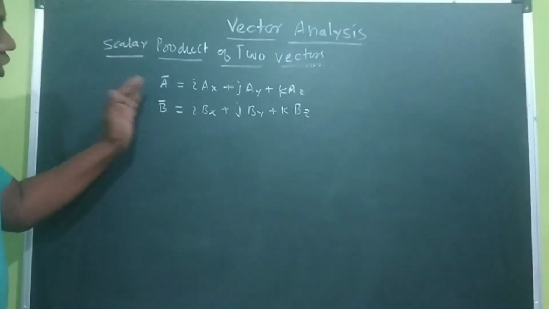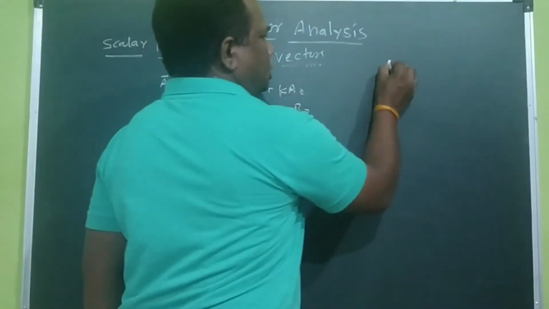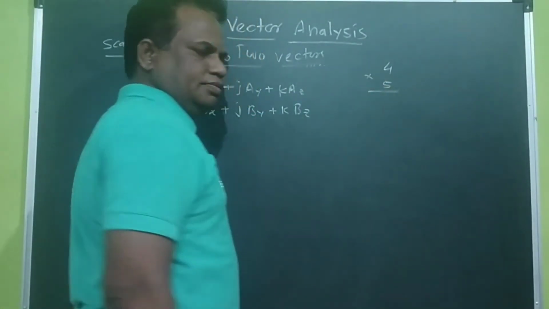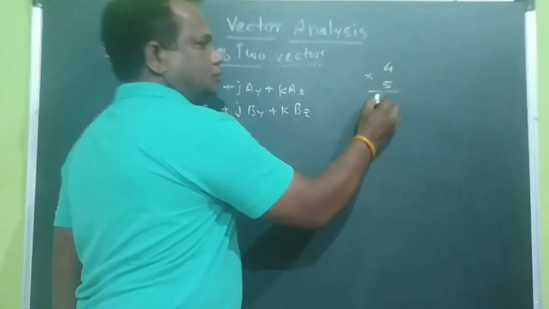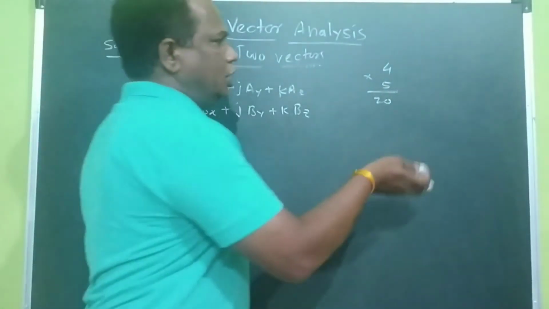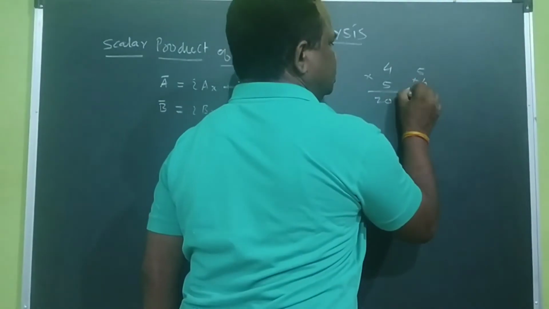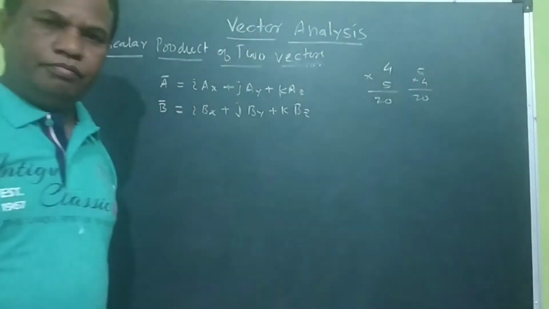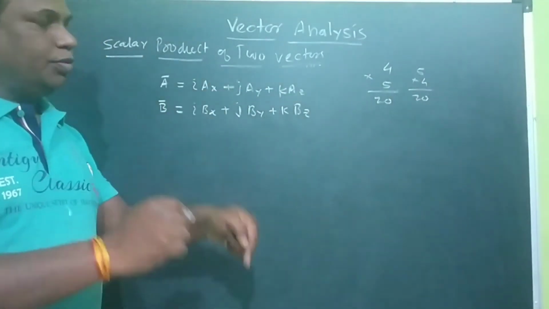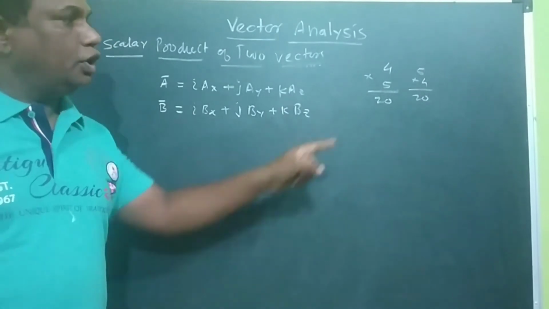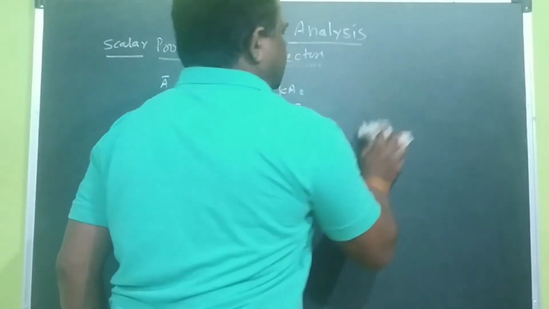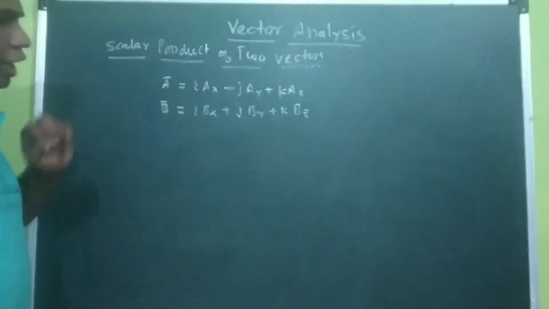When we consider scalar quantities, suppose 4 is a scalar quantity and 5 is another scalar quantity. If you multiply them, the answer is 20. If we interchange 5 and 4, again the answer remains the same. There is no change. But a vector quantity includes direction, so you cannot change it like this. Now we are going to take the product of these two vectors.